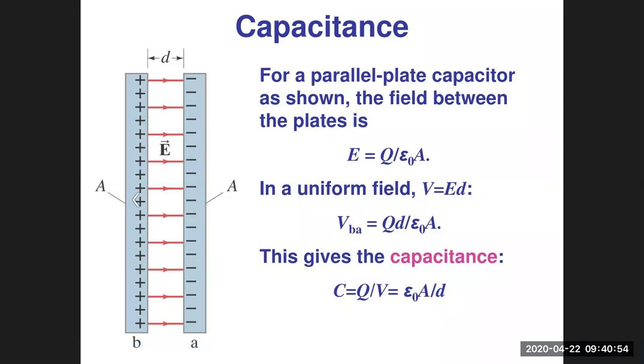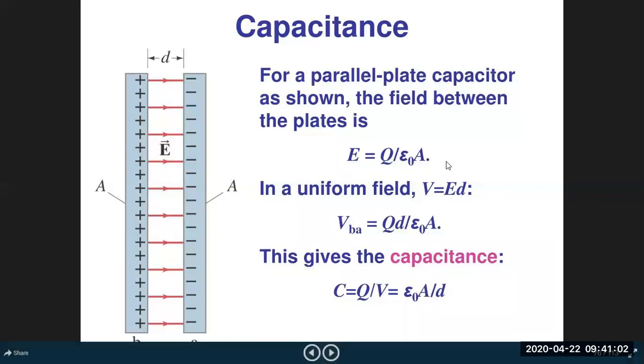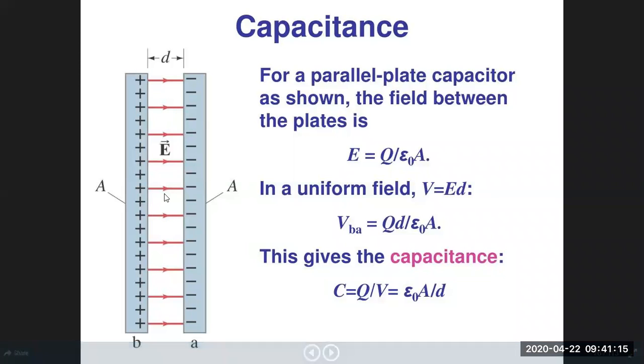So for a parallel plate capacitor, as shown in the figure, the electric field between the two plates is given by this, but you don't know how. So try to understand that. As we discussed in the previous class, the electric field between the two plates is sigma upon epsilon naught.